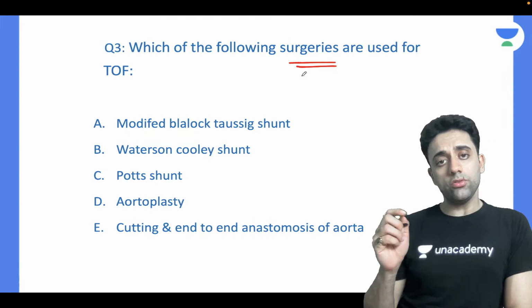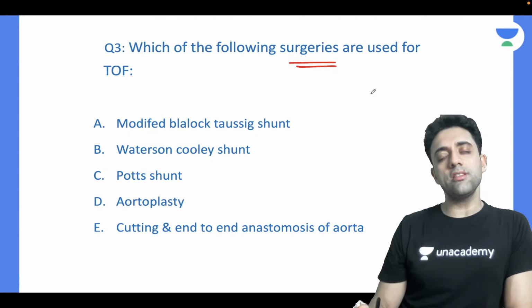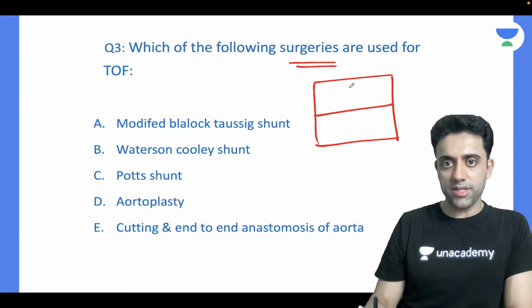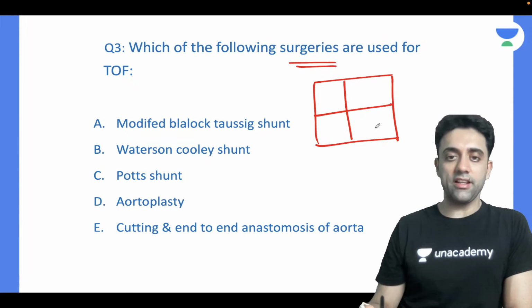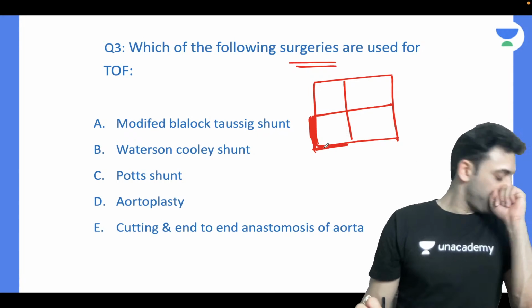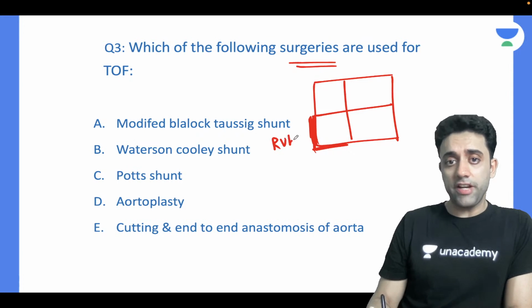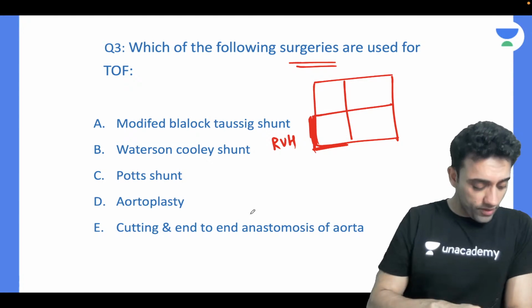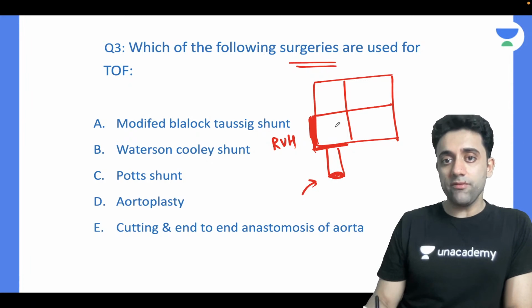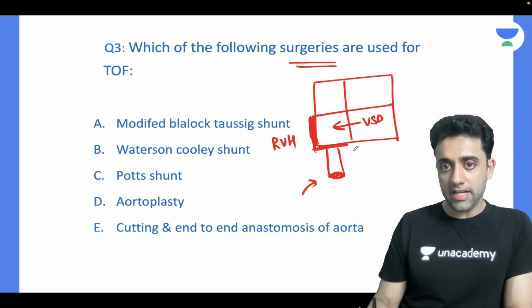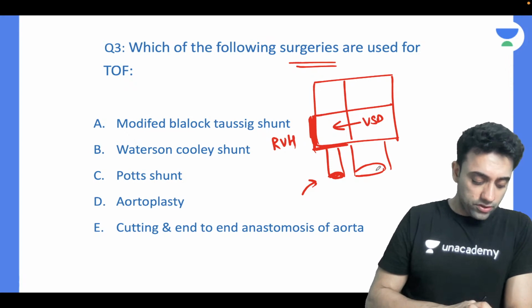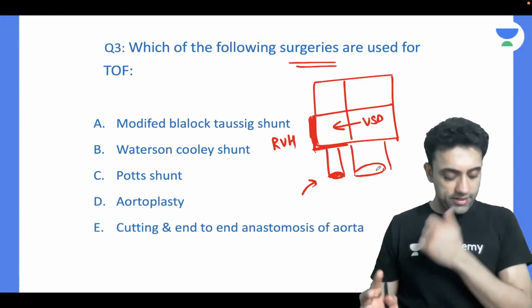So three things are there. See, what are the components of tetralogy of Fallot? This is my four-chambered heart, right? Tetra means four components are there. Number one, right ventricular hypertrophy. Number two, pulmonary stenosis. Then we have the ventricular septal defect, and then we have the overriding of aorta. So these are the four components we have, right?